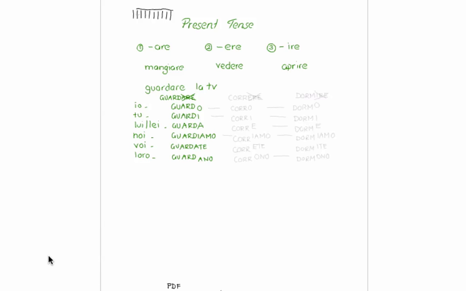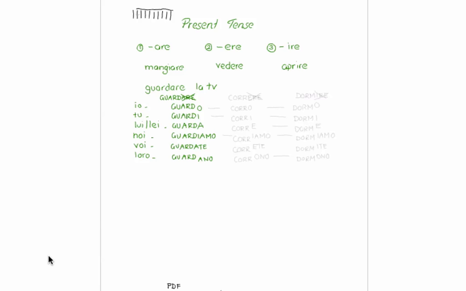So basically, what you see after guard is telling me who is performing the action. The O is telling me that I am performing the action. Therefore, I don't really need to say io. I just will say io for emphasis, because the O is already telling me that it is I performing the action. The same goes for all the other people. The I in guardi is already telling me that it's tu. You are performing the action. So there's no need for me to say tu guardi. It's sufficient for me to say guardi, and so forth.